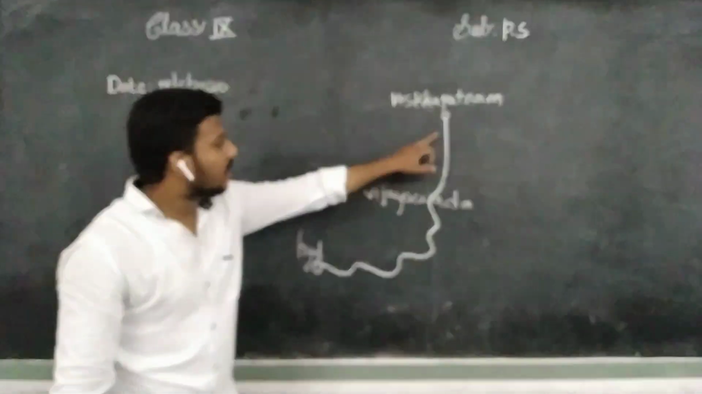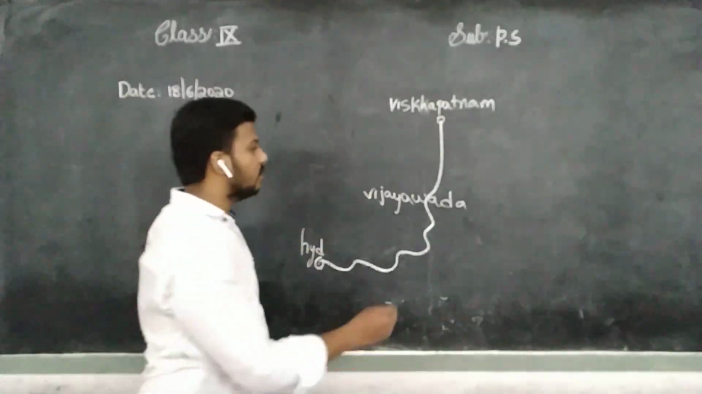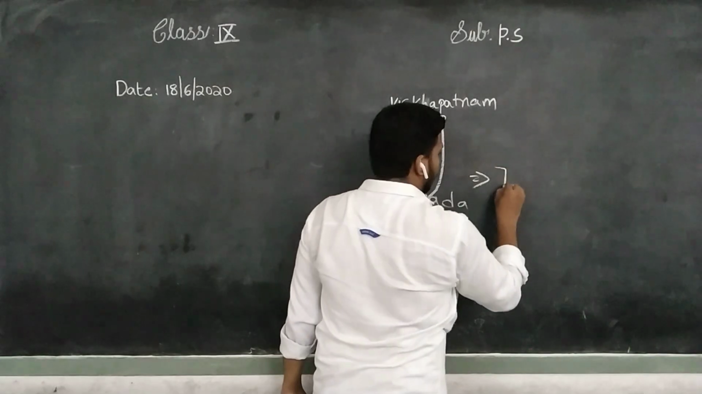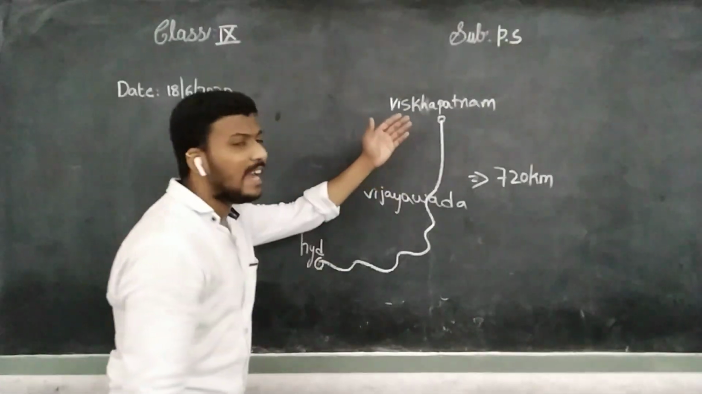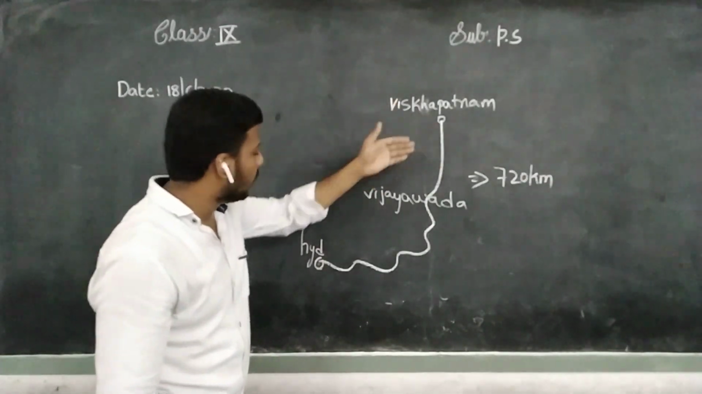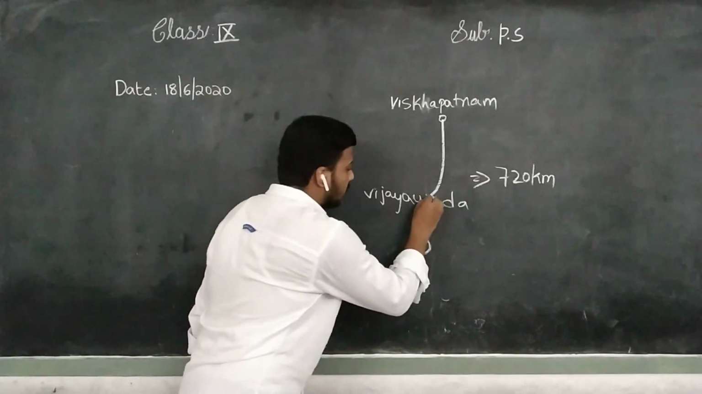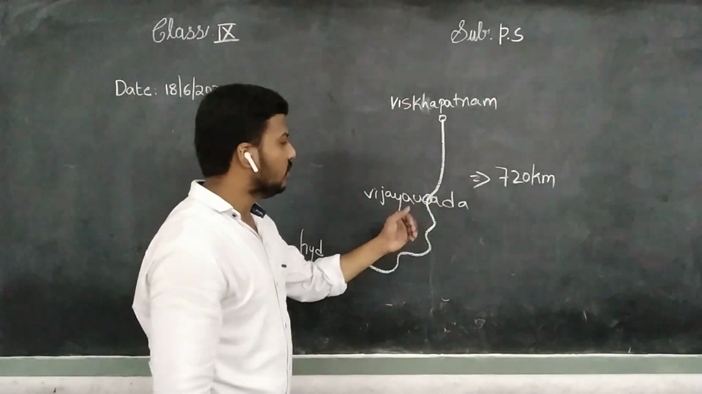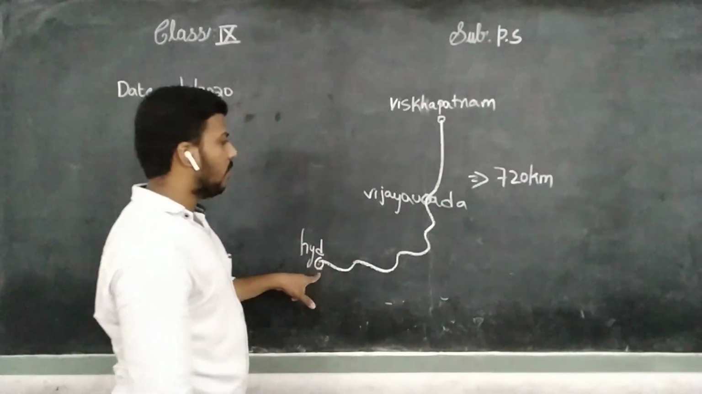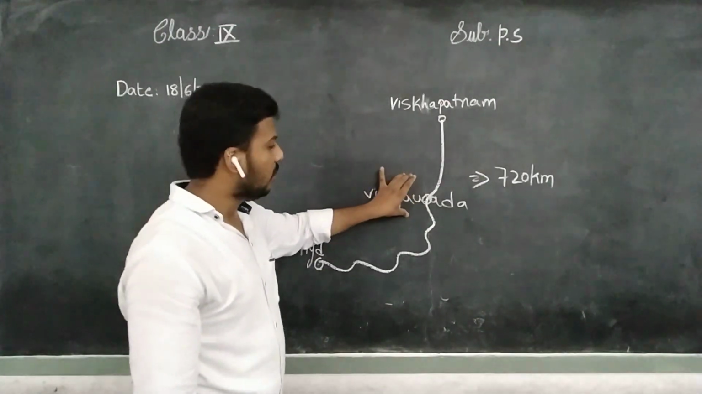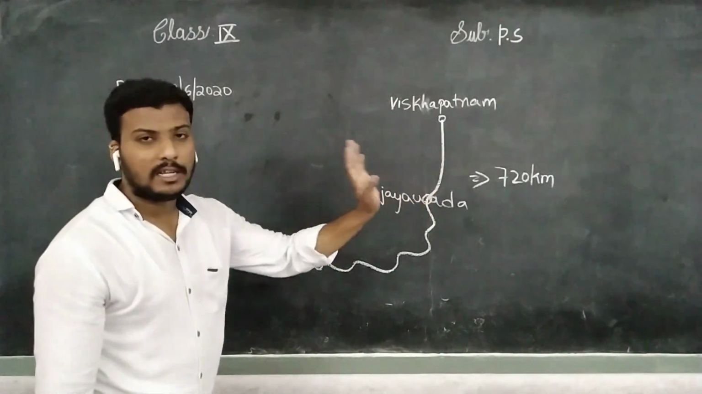The entire distance of the journey is 720 kilometers. Children, 720 kilometers is the entire journey from Visakhapatnam to Hyderabad. Then why have you written Vijayawada, sir? Because this is the halting position. Means from Visakhapatnam to Vijayawada and Vijayawada to Hyderabad. This Vijayawada acts as a halting position. See, the entire distance is 720 kilometers.